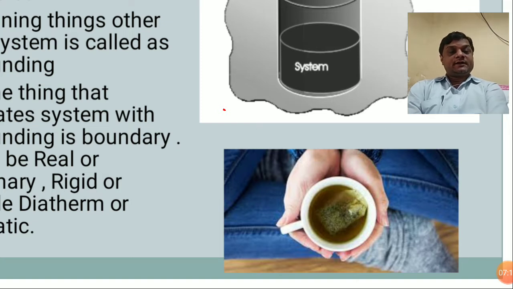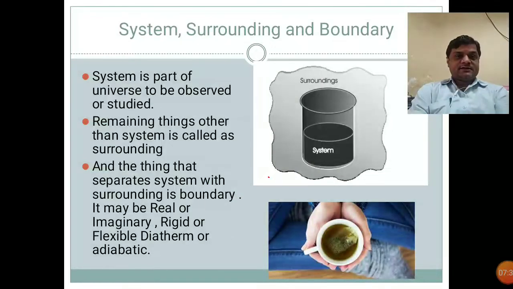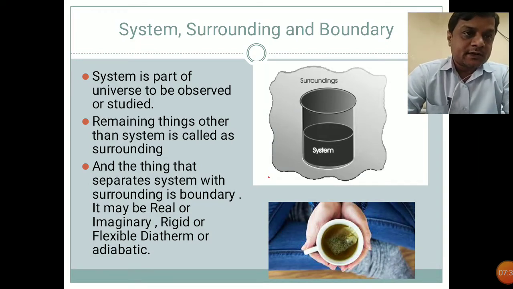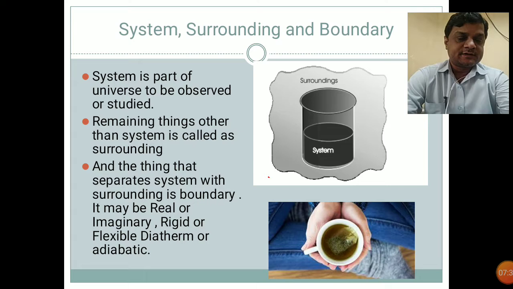So the boundary of that cup is allowing the energy to transfer. In that case it is called a diathermic type of boundary. Now what is an adiabatic boundary? It is exactly the opposite. It doesn't allow energy to transfer from the system to the surrounding. So these are the basic terms used in thermodynamics, which are very useful for studying.